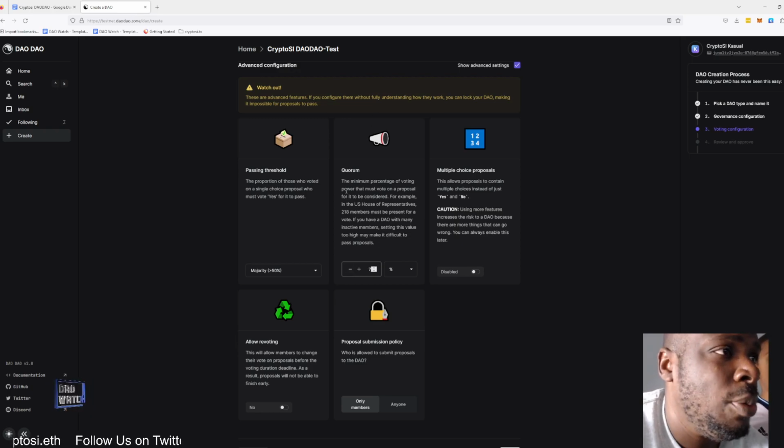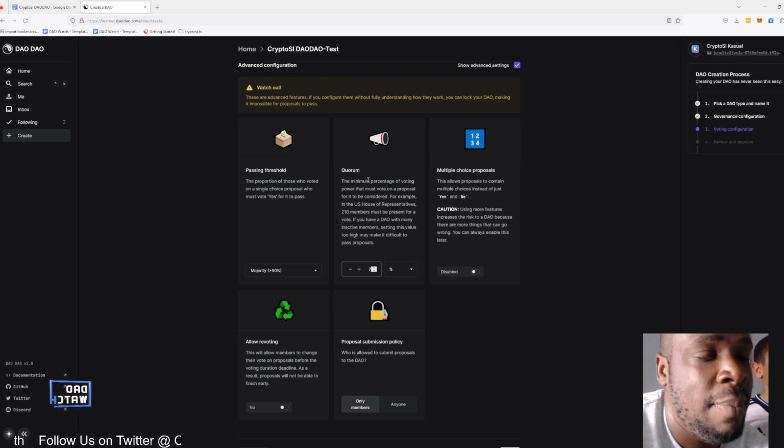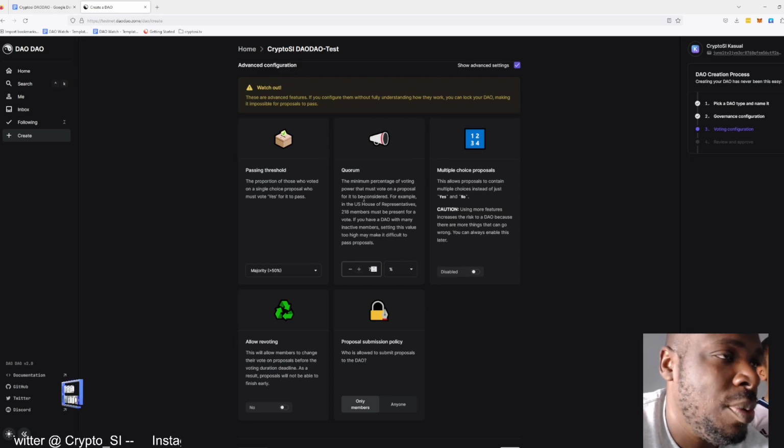I want it to be quite low because what I really want is for the spam filter to filter out the spam, and I want everybody to be on their toes. And we want to keep this quorum low to keep everybody honest.